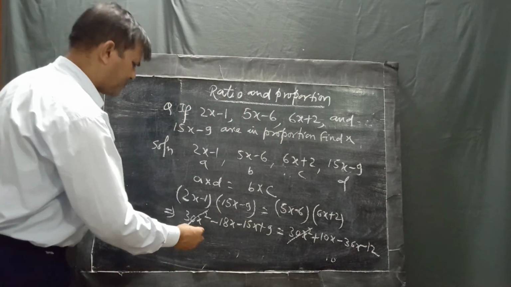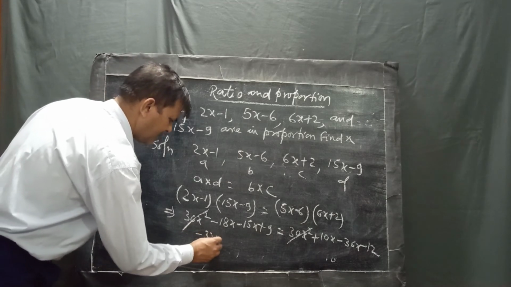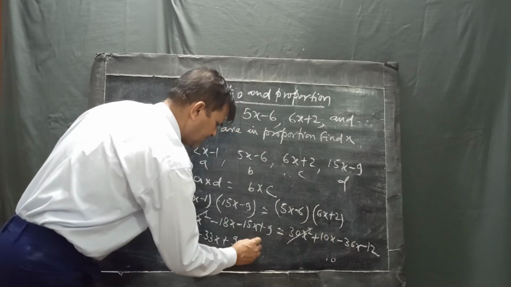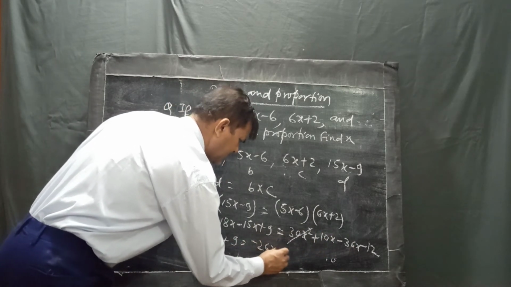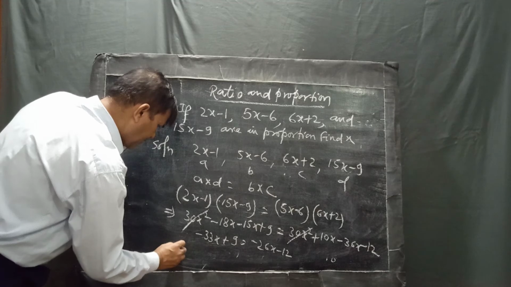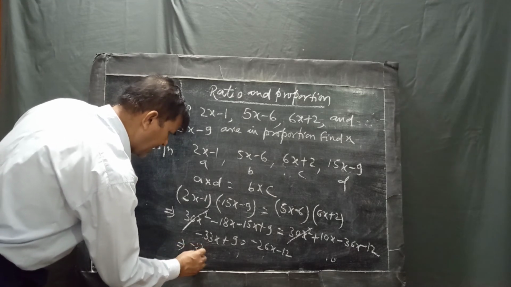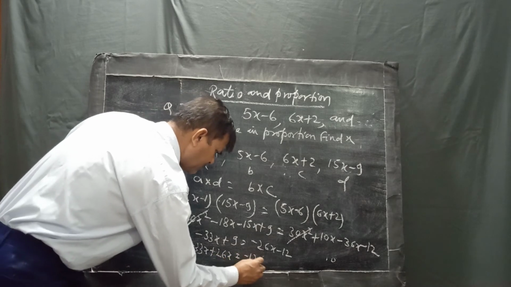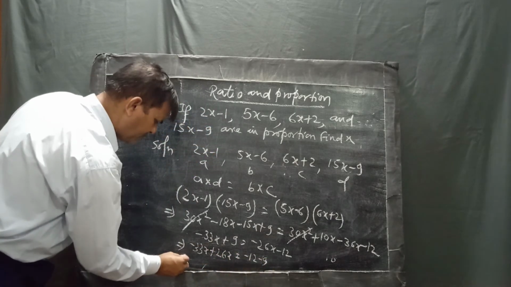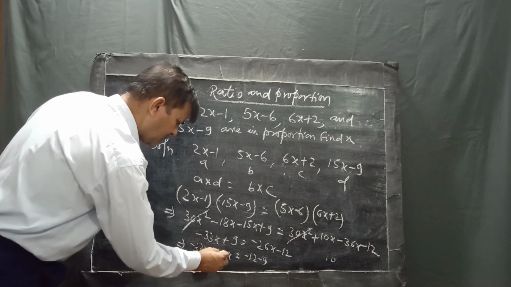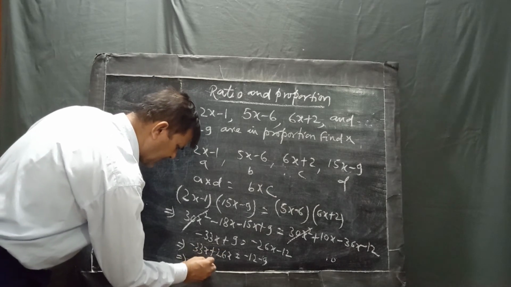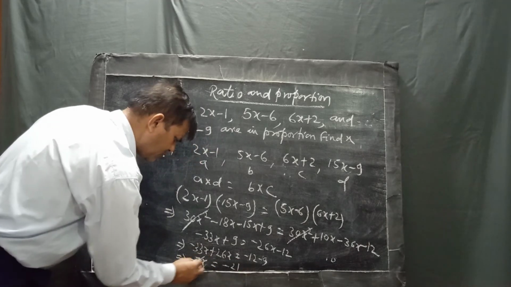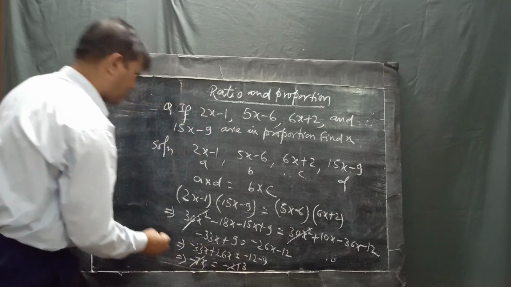Minus 18 minus 15 is minus 33x plus 9 is equal to minus 26x minus 12. Now minus 33x plus 26x equal to minus 12 minus 9. So minus 7x is equal to minus 21. So the value of x is equal to 3.